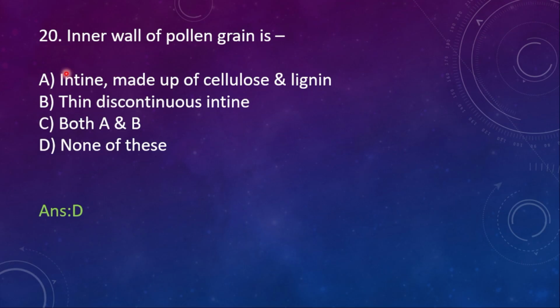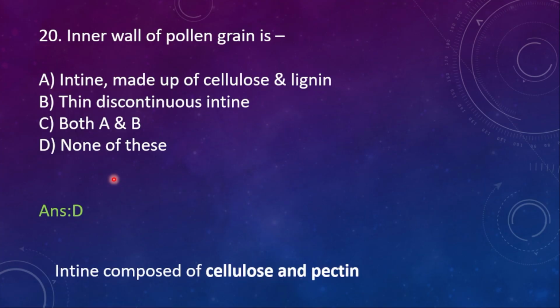You will go with A, because intine is the inner wall. Yes, of course, but where is the twist? Made up of cellulose and lignin. What did I say? The intine is made up of what? Cellulose and pectin, not lignin. So the right option is none of this.